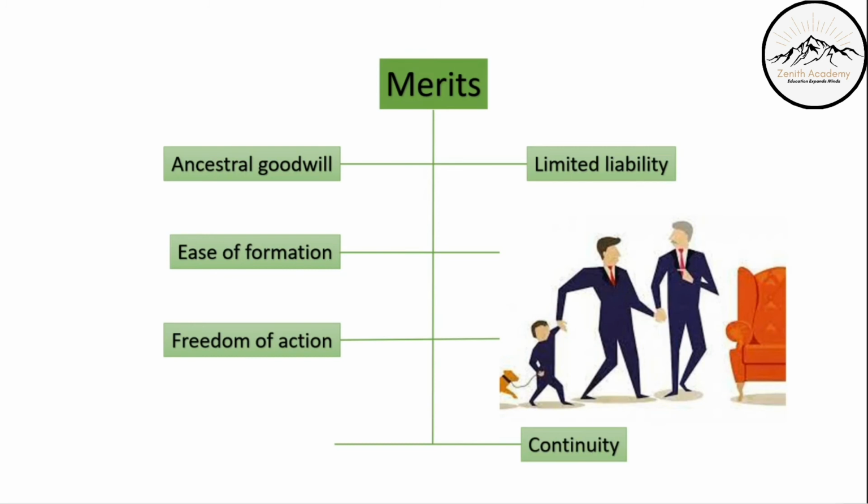Continuity. In this case, as it is said, it is governed by the Succession Act. It means that when the eldest male of the family dies, the entire property is inherited by the male members of the next generation. That means their sons will get the property, and when they pass away, their sons will get the property. So, continuity is maintained in this kind of business.